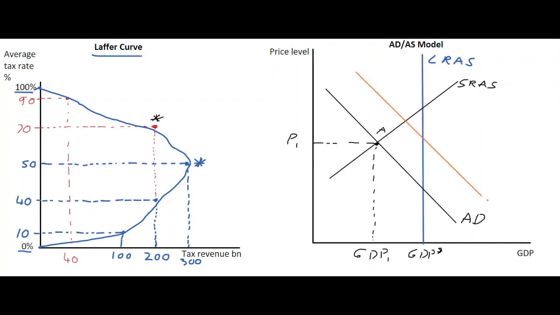So we have AD1 in this scenario, but also the supply siders would argue that if you drop the tax rate from 70% here down to 50, you're going to provide an incentive to work. Price expectations may drop as well. In that scenario, you have a positive impact on short-run aggregate supply as well, and therefore we shift our short-run aggregate supply curve to the right. And in that scenario, we have short-run aggregate supply 1.